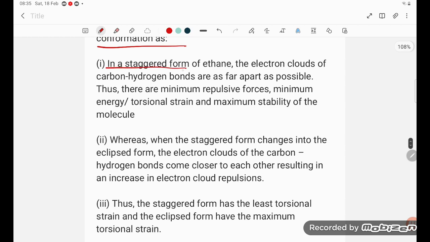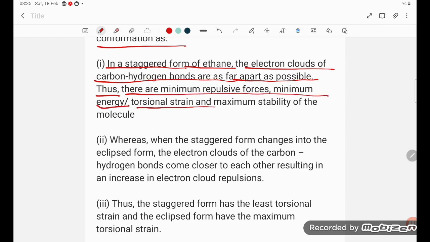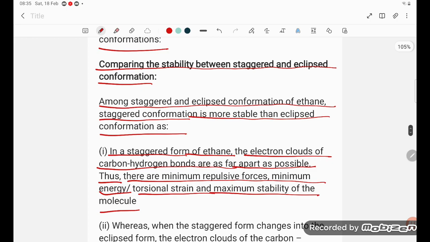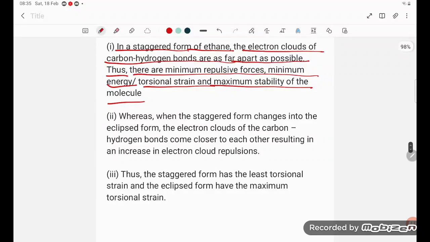In staggered ethane, the electron clouds of the carbon-hydrogen bonds are as far apart as possible. Thus, there is minimum repulsive force, minimum energy, minimum torsional strain, and maximum stability of the molecule. So that is why this is more stable. No repulsion.